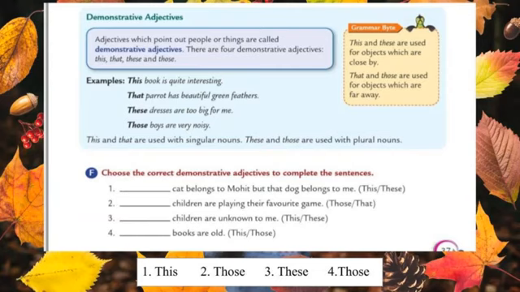And the last one, dash books are old. What is the correct answer for the first one? Yes, books is a plural noun. So the answer for the fourth one is those. Those books are old. Students, the remaining you should try in your grammar book.